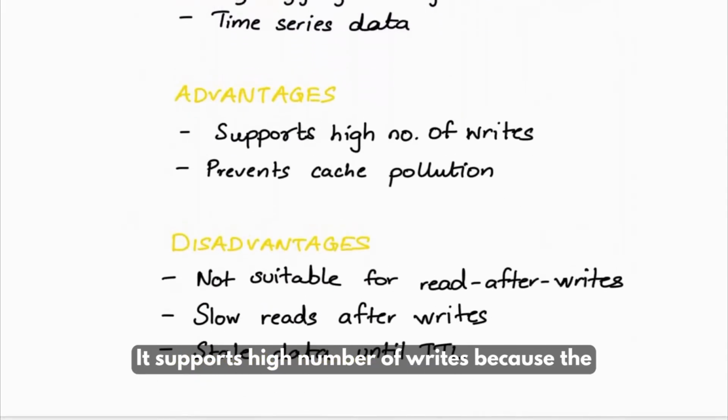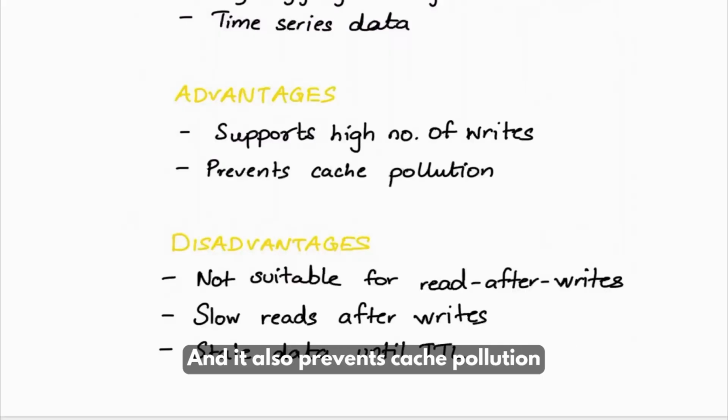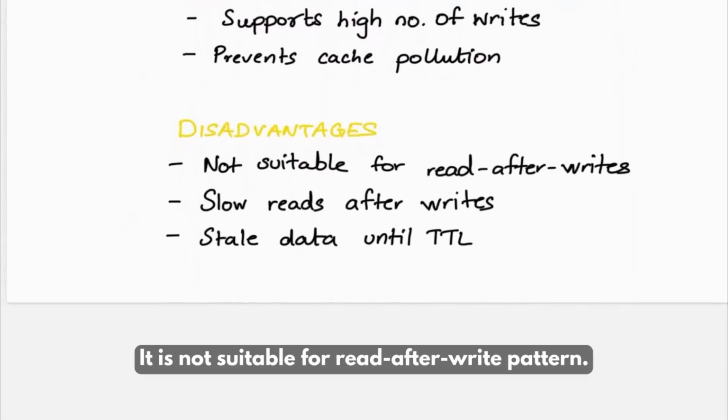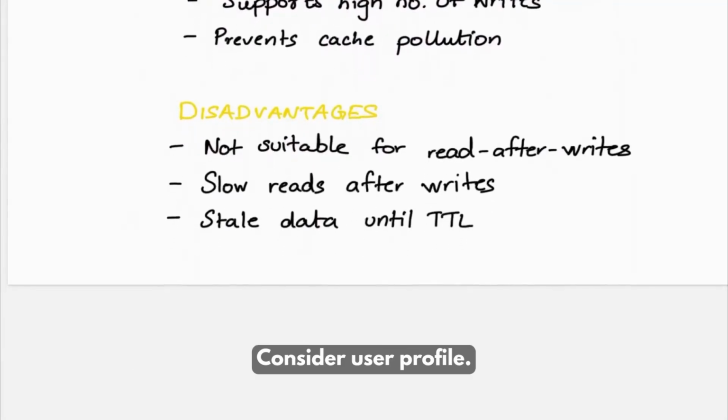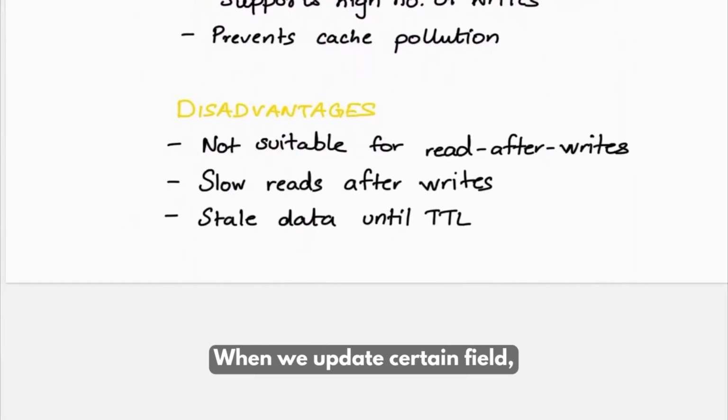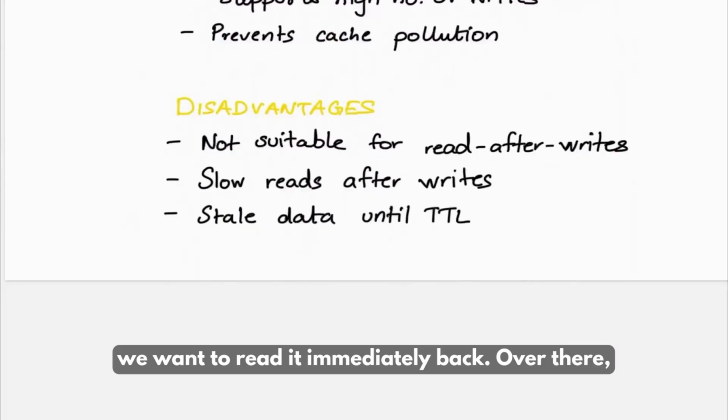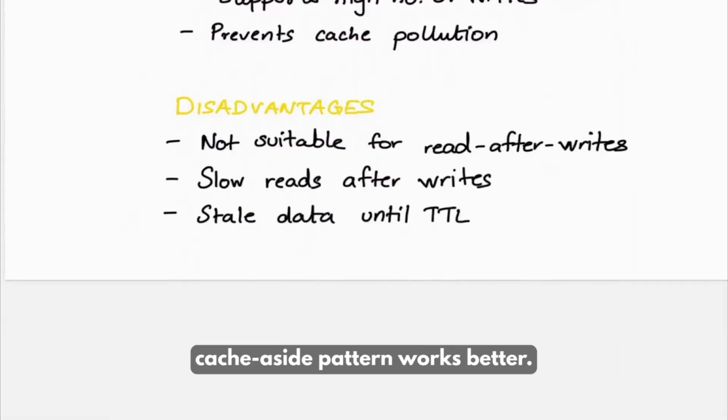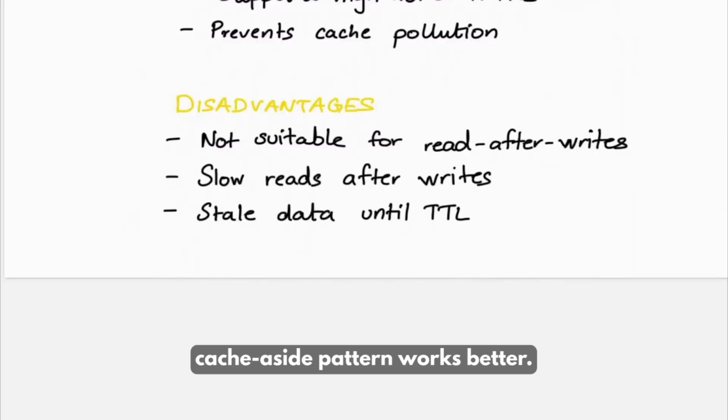It supports a high number of writes because the data is directly written into the database. And it also prevents cache pollution because only the requested data will be loaded into the cache. It is not suitable for read after write pattern. Consider user profile. When we update certain field, we want to read it immediately back. Over there, cache aside pattern works better.